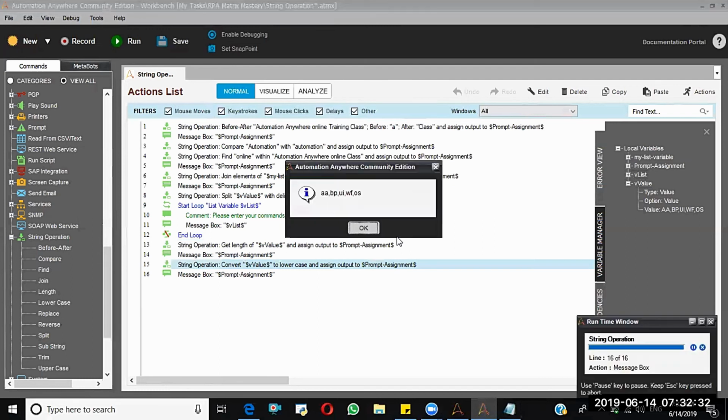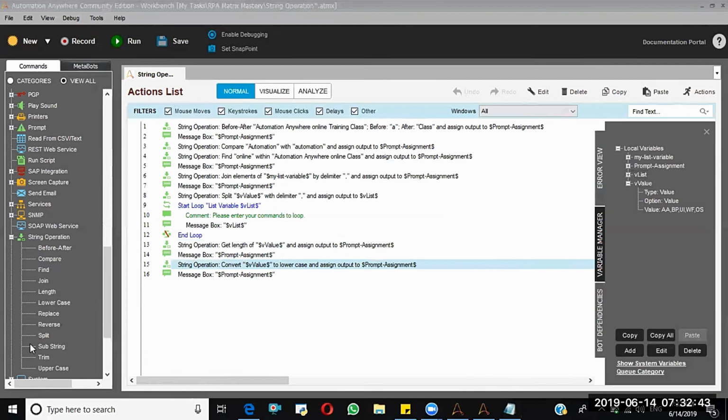See, all has been converted into lowercase characters. Here all are in uppercase, but when you come here, all become lowercase. In the same way, uppercase will work, so all lowercase characters will be converted into uppercase. I'm not going to explain that one.